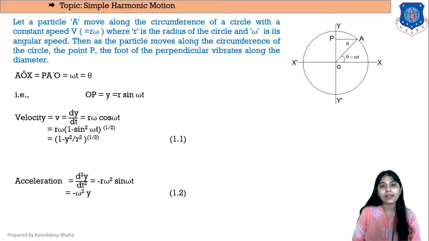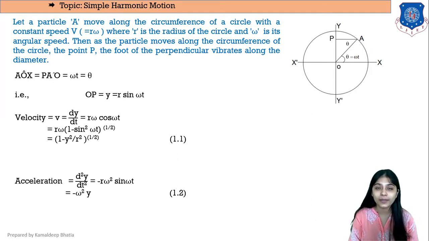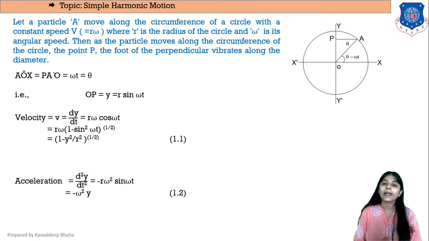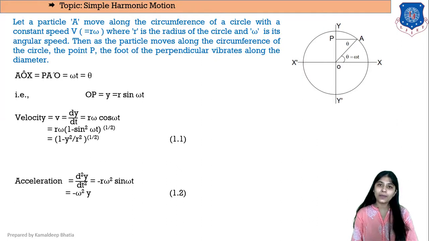So from the diagram we can also say that OP is equal to y, which is equal to R sin omega t. This expresses the displacement of the body moving along the circumference of the circle. We know that velocity is the variation of displacement with respect to time. Here displacement is denoted by y, so y is equal to r sin omega t represents the displacement of the body.